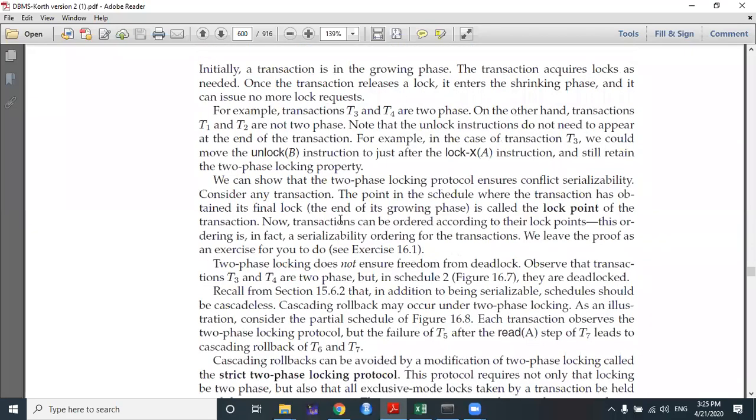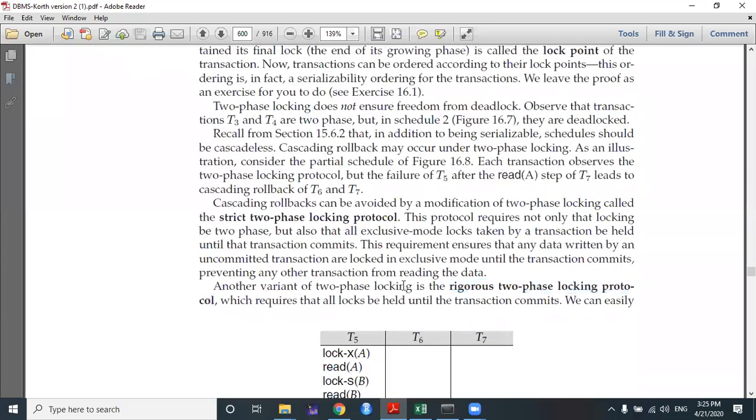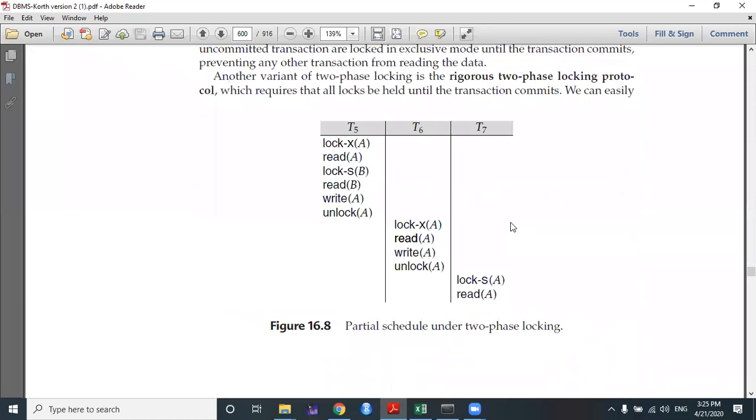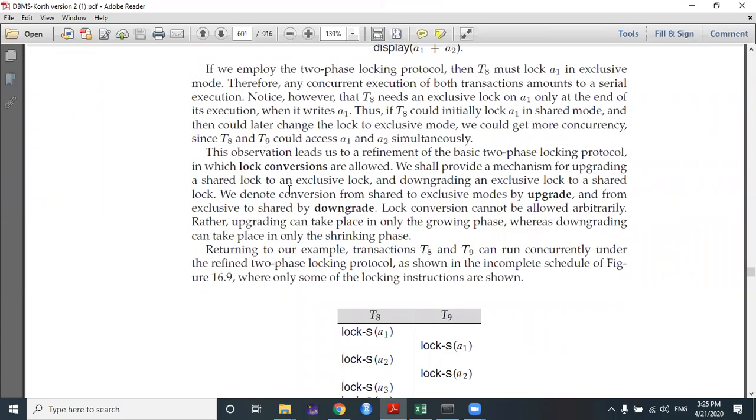These are the basic two-phase locking protocols, which I had already discussed. Basic two-phase locking protocol is generally not used in real-life data sets. Generally, strict two-phase locking and rigorous two-phase locking protocols are used in real-life situations, and lock conversions are allowed. What are lock conversions? Lock conversions are also used in real-life situations, along with the rigorous and strict two-phase locking